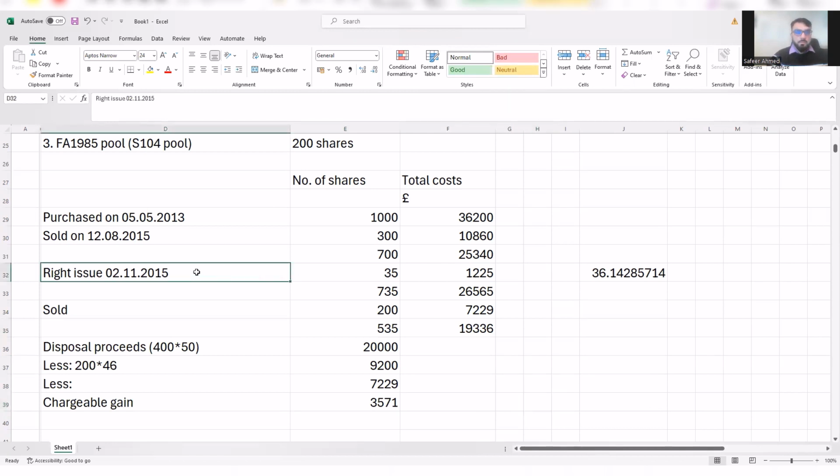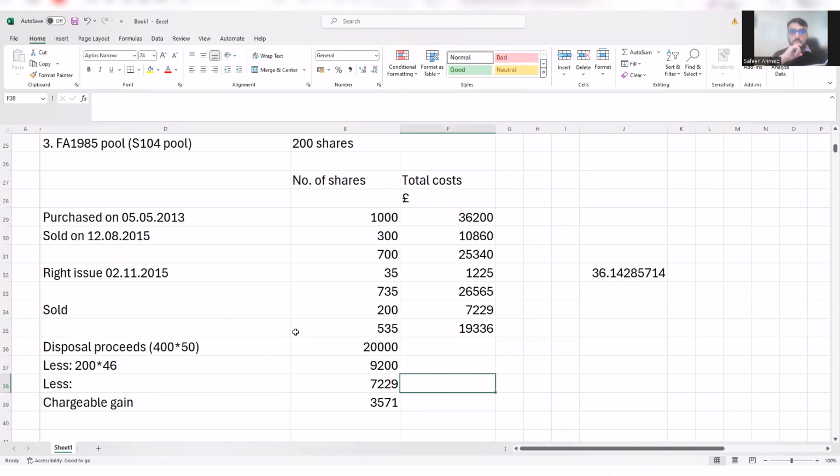So in other words, if this was bonus shares, we would have just included this 35 but nothing here, and then you would have calculated the total, and at that point it would have been 735 shares, but the cost would have been same as this. Okay, this is applicable only for individuals. For companies, for corporations, if you're studying business tax, those are different rules.